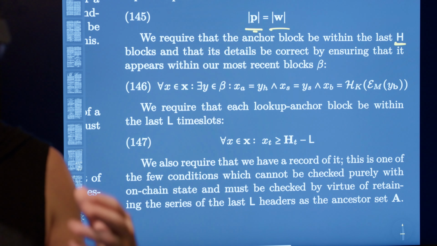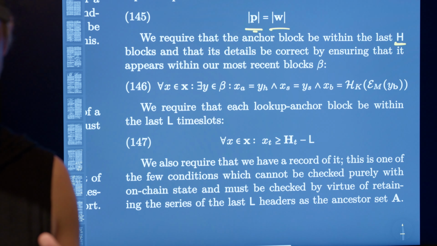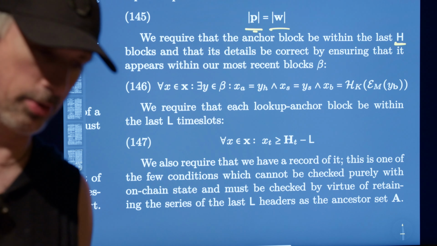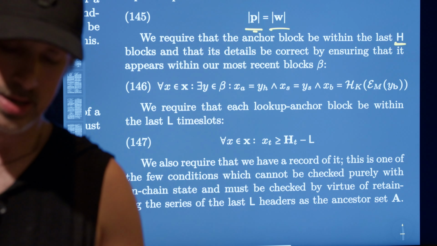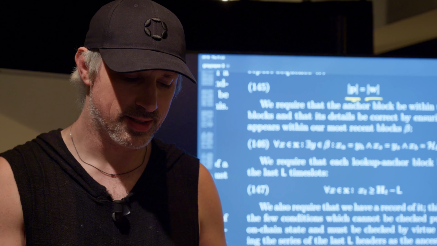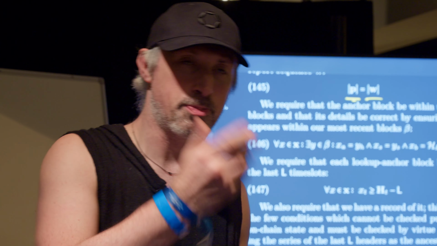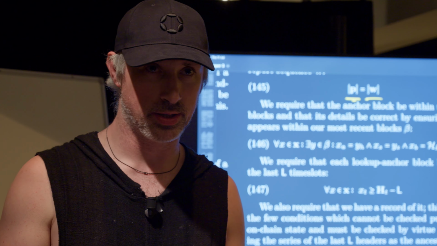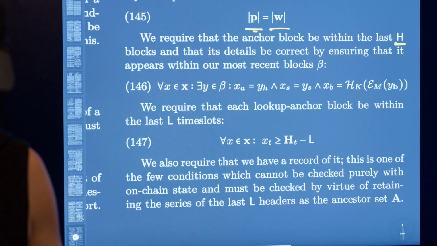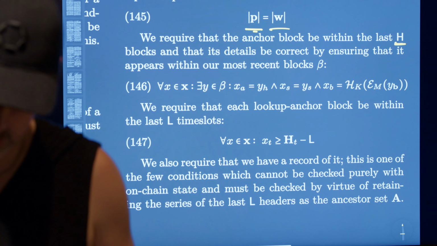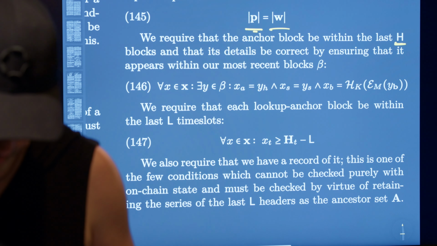So when you author a work package and you choose the block hash, you inevitably are going to choose the most recent block hash to make it most likely to be valid by the time it gets on chain. And this must be not so old that it's passed out of our recent blocks and into the depths of history. So this is what we do here.